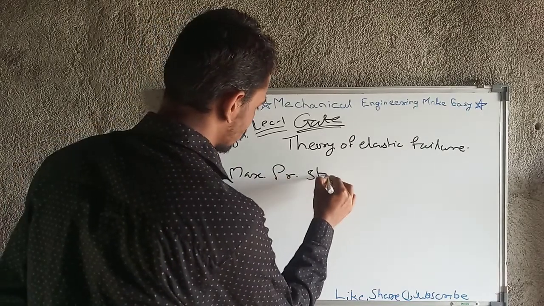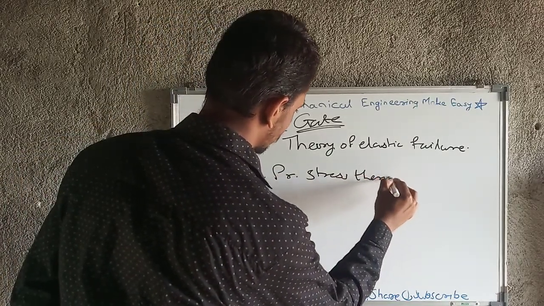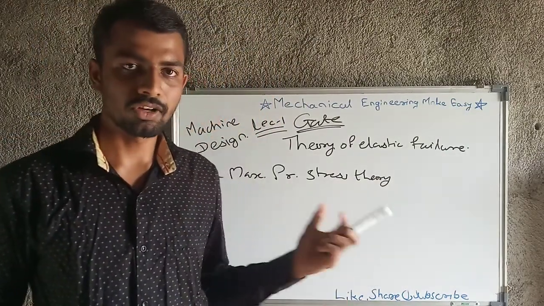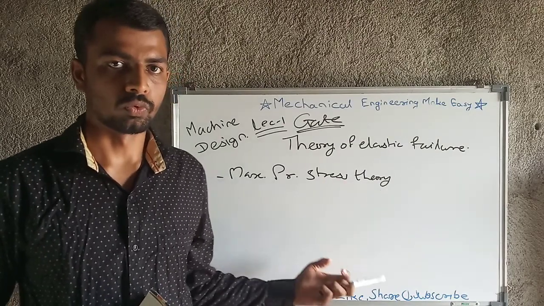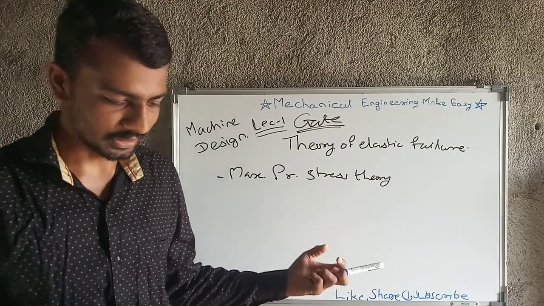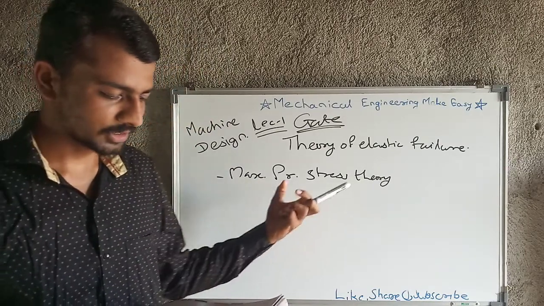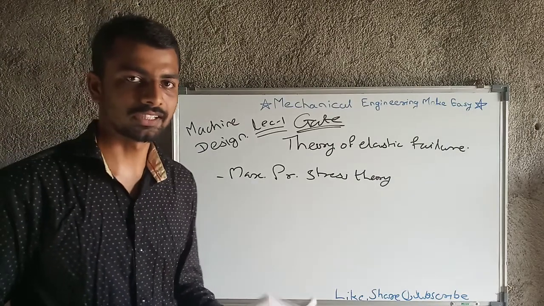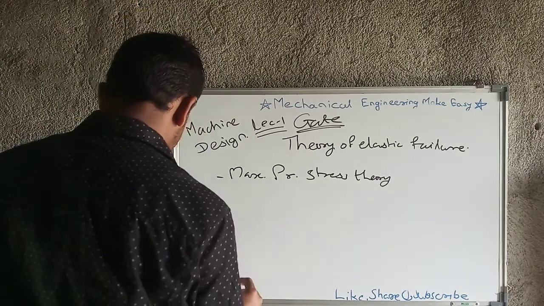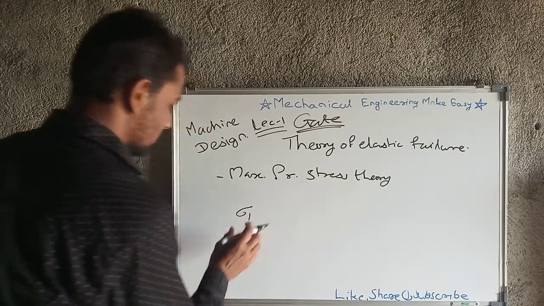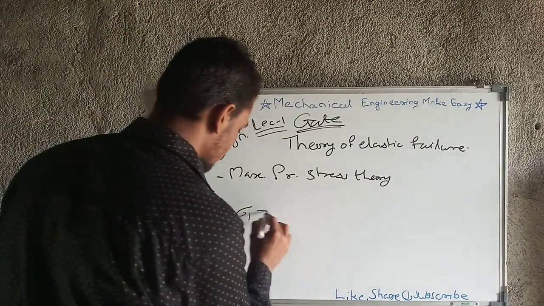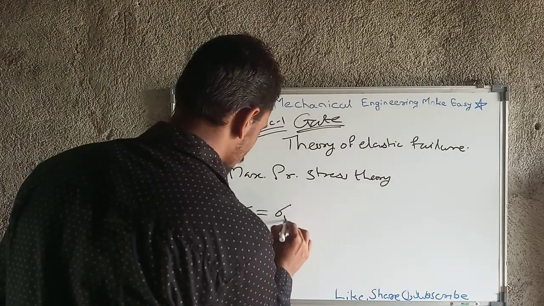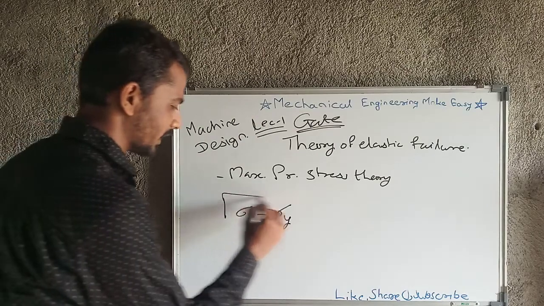Maximum principal stress theory. Okay, what is the statement of this theory? The failure of mechanical components subjected to 1D, 2D or 3-dimensional stresses, or we can say biaxial or triaxial stresses, occurs when the maximum principal stress reaches the yield strength of the material. For example, sigma 1 is the maximum principal stress. We are going to denote maximum principal stress by sigma 1. If this reaches the yield strength, then the failure will take place.